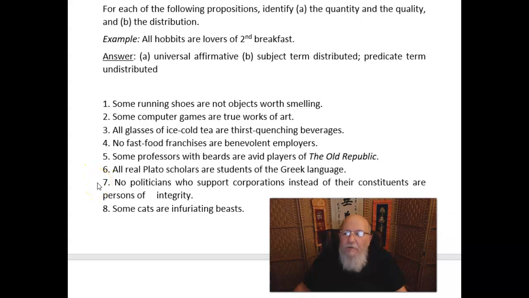No politicians who support corporations instead of their constituents are persons of integrity, and that's a universal negative, and both terms are distributed. And some cats are infuriating beasts. Well, that's an I, so it's a particular affirmative, and both terms are undistributed. So that's how we think about the distribution of terms. You need to have all this pretty much memorized, and it'll become clear to you in just a little bit why this is important. Thank you very much for your kind attention.